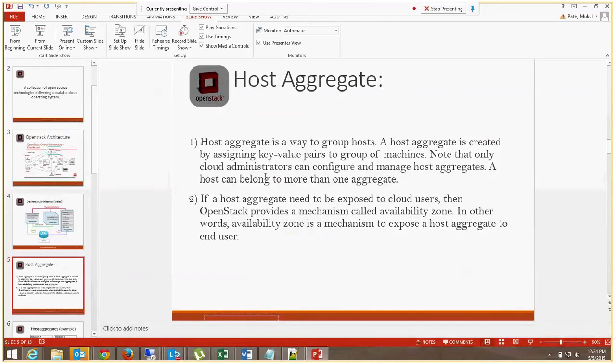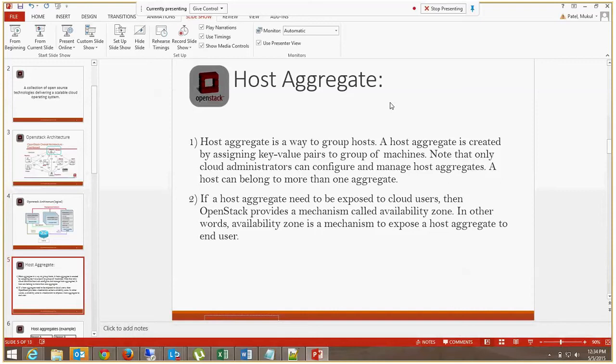The first thing is host aggregate. As we already discussed, compute nodes are used for launching virtual machines, and the controller uses a scheduling mechanism to select which compute node has proper feasibility to launch this type of virtual machine.